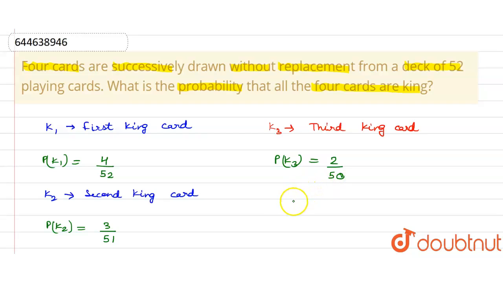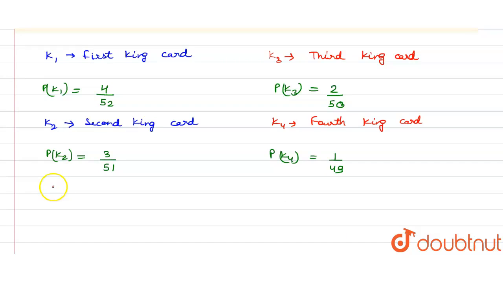Okay, now if we talk about K4, K4 is the fourth king card drawn. So the probability of K4 would be, we are left with a single king card, so it would be 1 upon 49.